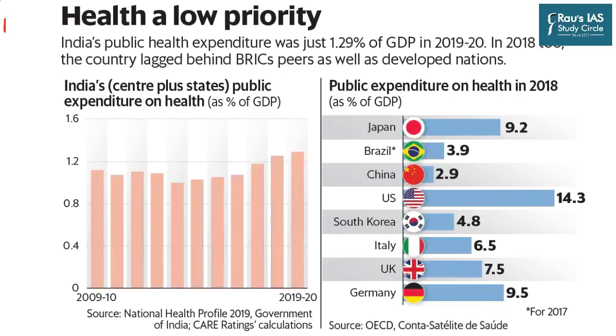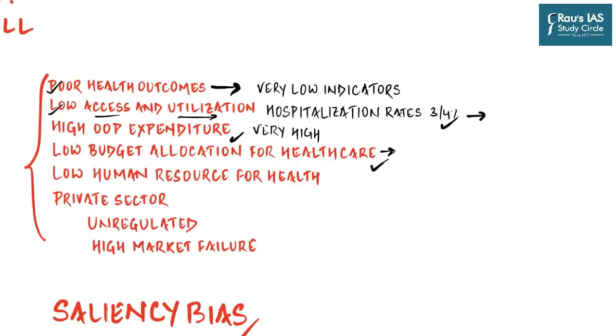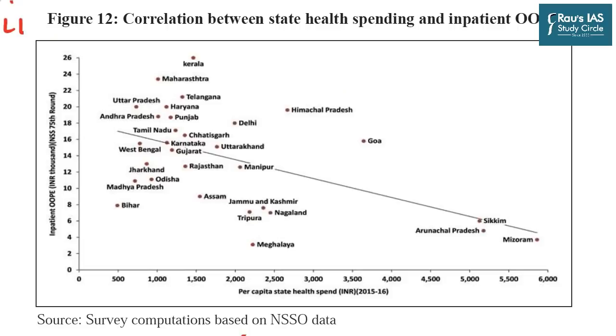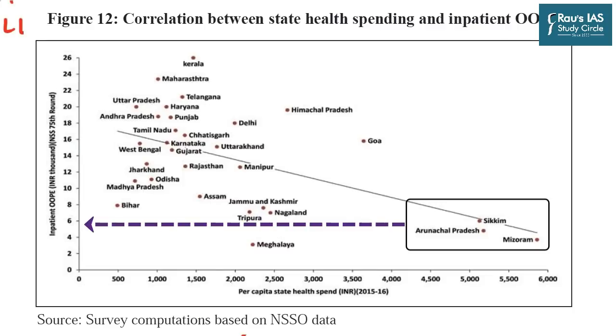We know that health is a state subject in India, and if you look at India's overall state-wise distribution of spending on healthcare, it varies drastically, and so there is a vast amount of disparity in the overall spending across India, and that is reflected in the out-of-pocket expenditure of people belonging to various states as well. As you can see on your screen, this graph denotes on the y-axis the out-of-pocket expenditure and on the x-axis per capita state health expenditure. If you see, states like Sikkim, Arunachal Pradesh and Mizoram spend a lot on health, and that is why the out-of-pocket expenditure in these states is very low.